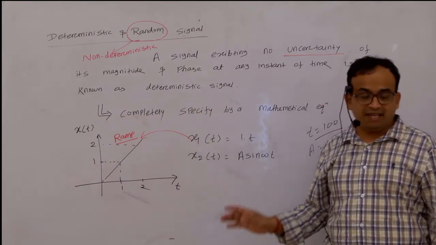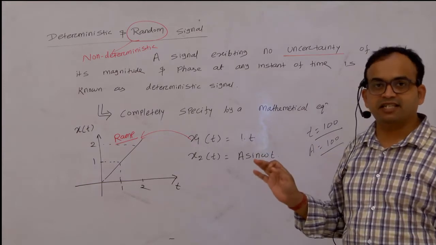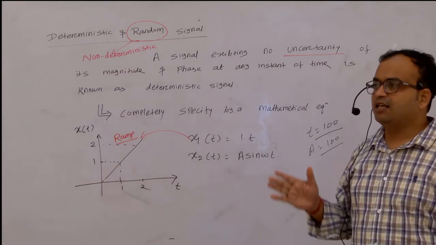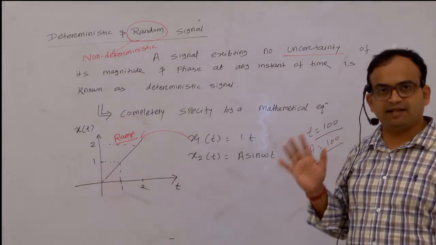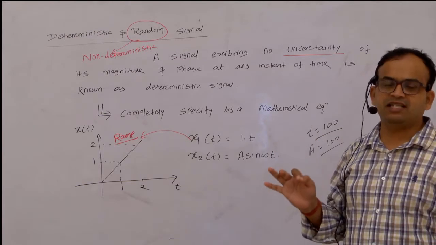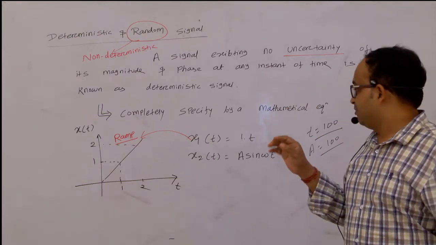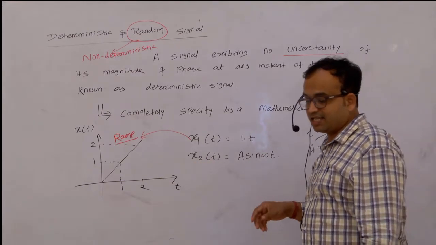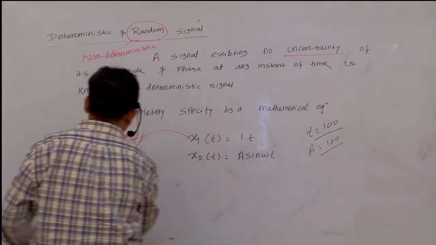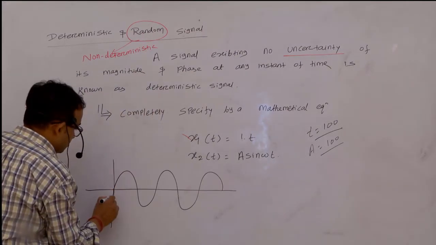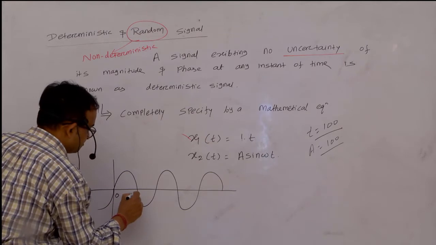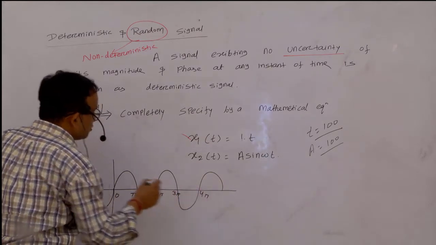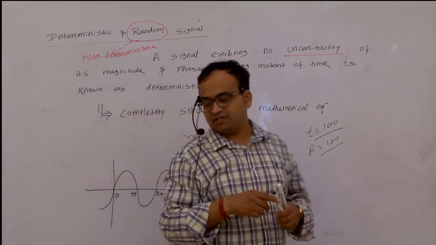Again I am telling: if the signal does not contain any uncertainty in its magnitude and phase, or we can tell that if in the signal we can predict the future value, then the signal is known as a deterministic signal. Similarly, let me write the second example: x2 of t equals A sin omega t. So what is sine? Everyone knows what sine is. The sine signal is like this. Let me write the sine signal like this. Now see what happens.